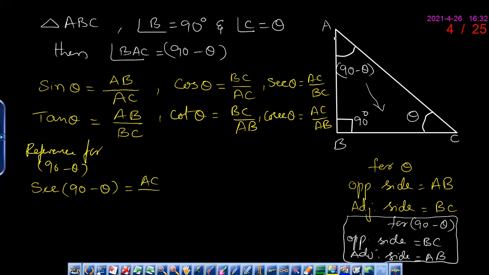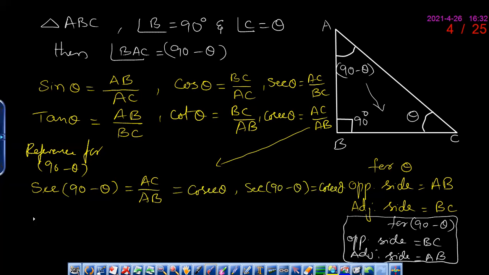Adjacent side of 90 minus theta is AB. What is AC by AB? Cosecant theta. You can see here it's cosecant theta. So we get secant 90 minus theta is equal to cosecant theta.